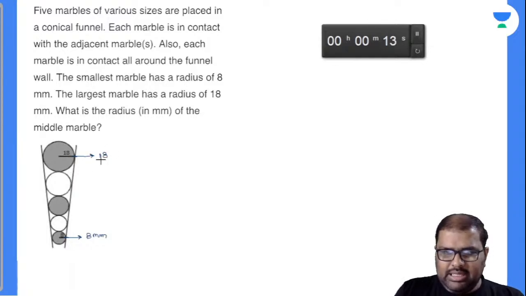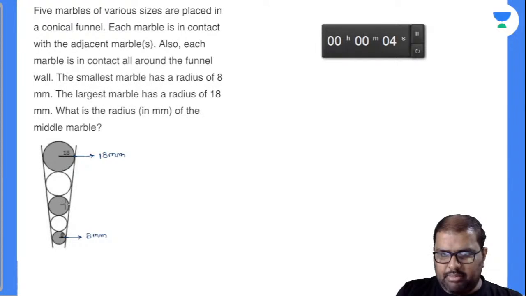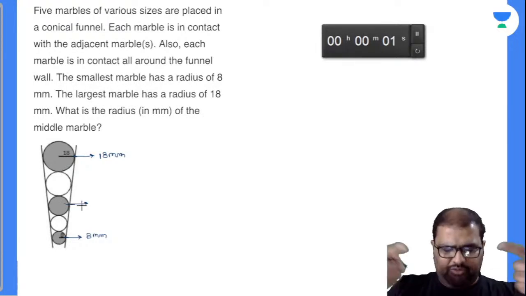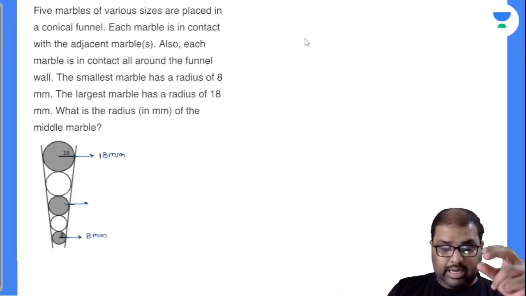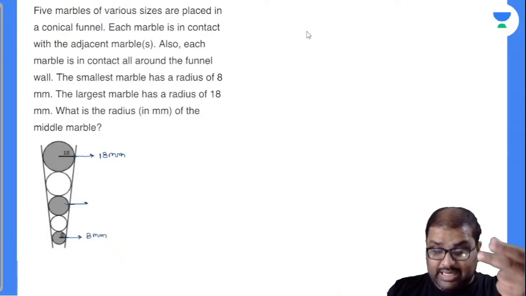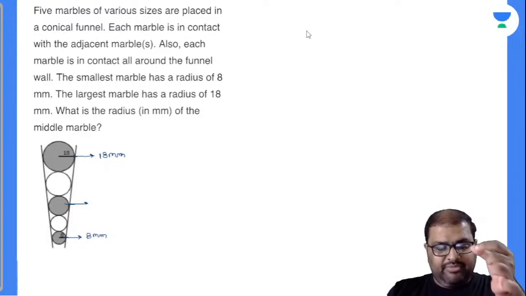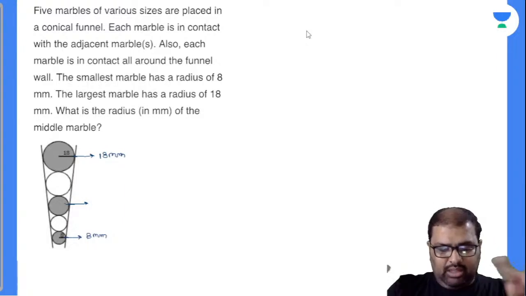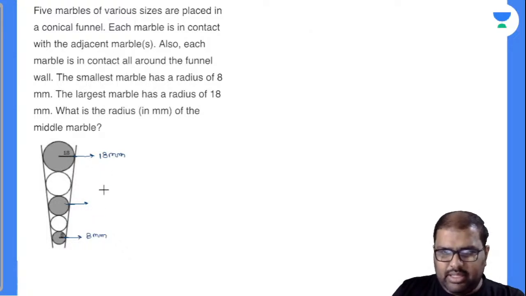Now see here, these line segments are nothing but tangents, right? If you closely observe, we can decide these as tangents. What is the radius of the middlemost marble? That is the question asked. Just now we derived a result in the previous slide: the outermost circle's radius and the innermost circle's radius will be in geometric progression with the middlemost circle's radius when all these properties are satisfied. So what will be this value?